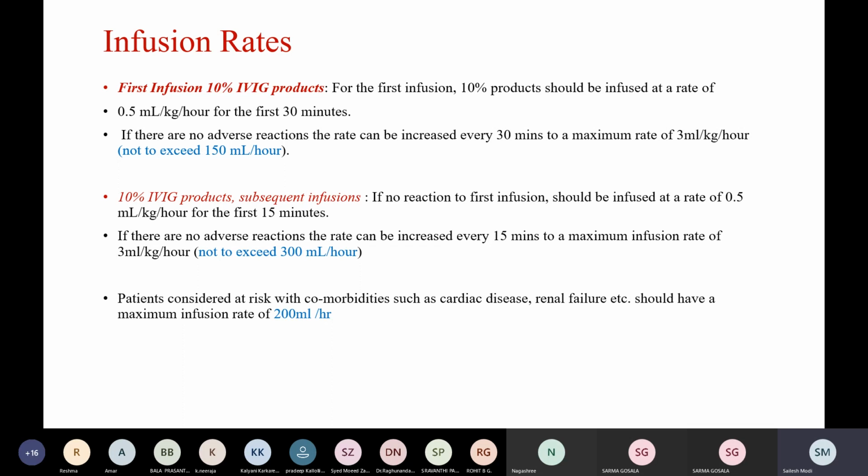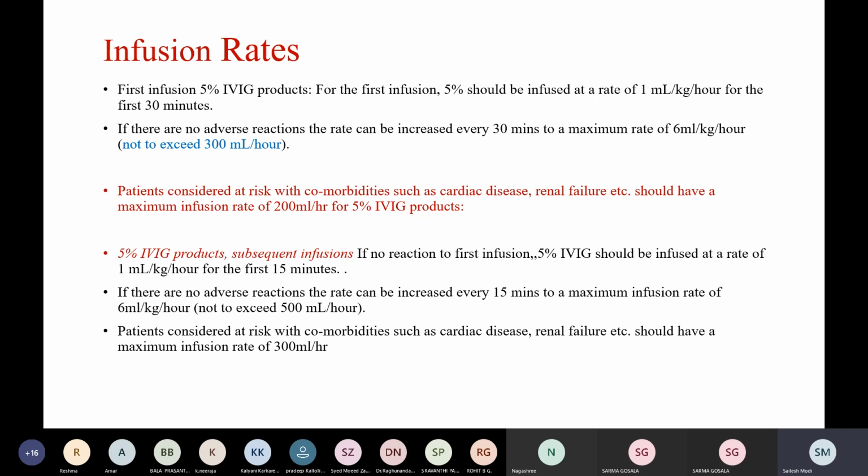However, patients who are considered at risk with comorbidities such as cardiac disease or renal failure should have a maximum infusion rate of 200 ml per hour. For 5% IVIG products, the infusion should be started at 1 ml per kg per hour for the first 30 minutes, and this can be increased every 30 minutes to a maximum rate of 6 ml per kg per hour. For subsequent infusions of 5% IVIG products, the initial rate is the same at 1 ml per kg per hour. However, it can be increased every 15 minutes to a maximum infusion rate of 6 ml per kg per hour.